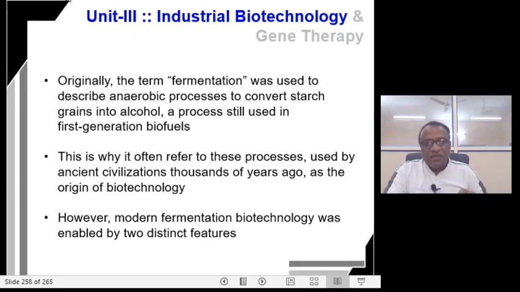But modern fermentation biotechnology is enabled by two distinct features.